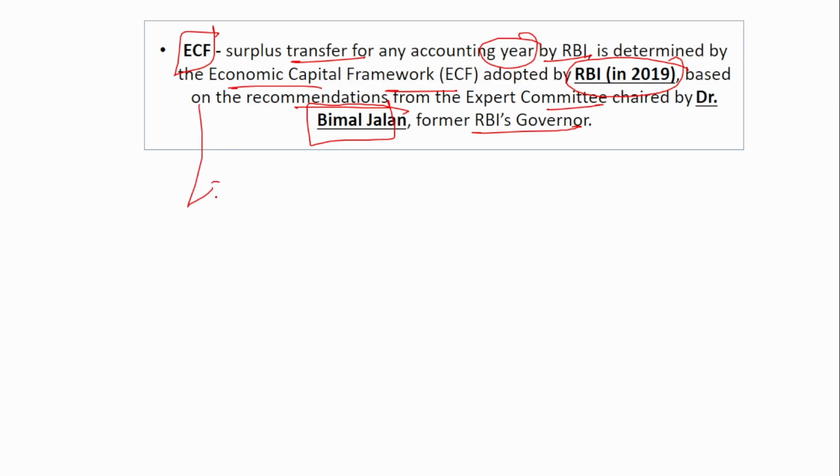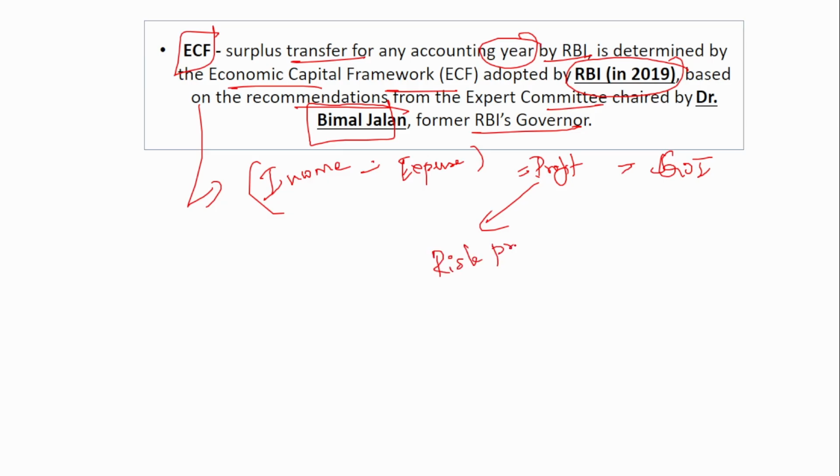What is this Economic Capital Framework? See, we know that RBI makes income, and after minusing the expenses is the profit, and this profit is what is transferred to the Government of India. But instead of directly passing on the profit entirely to the Government of India, this Economic Capital Framework mentions that certain risk provisions have to be made. Just like any risk exists for normal banks like SBI, HDFC, there are also risks for the RBI. Like credit risk exists for RBI.